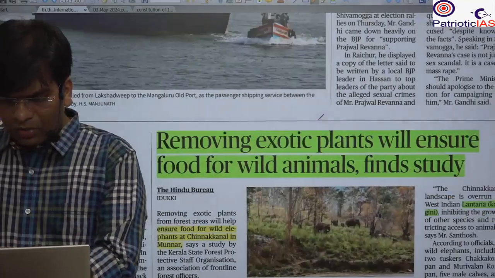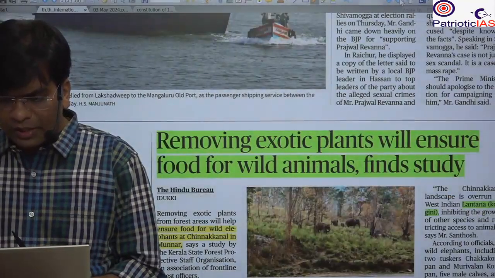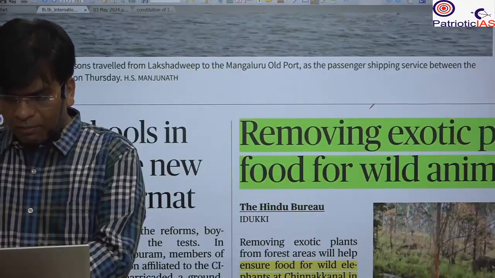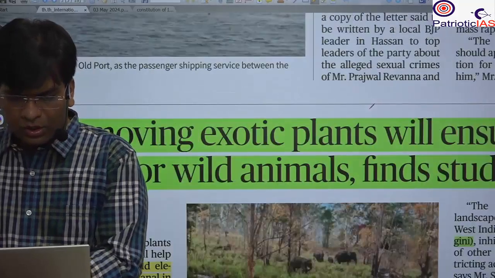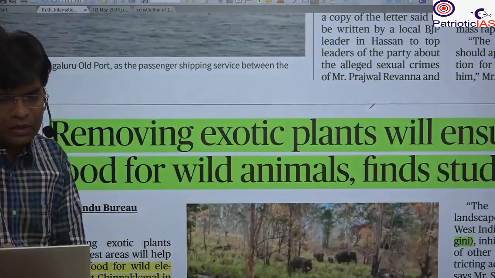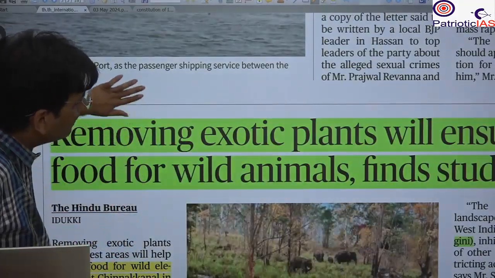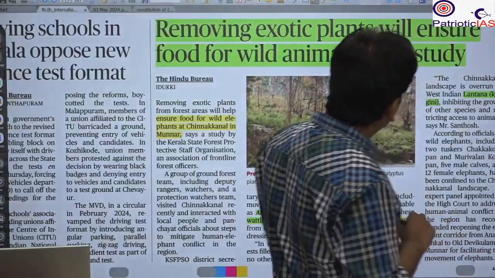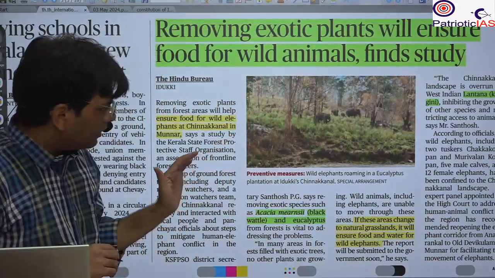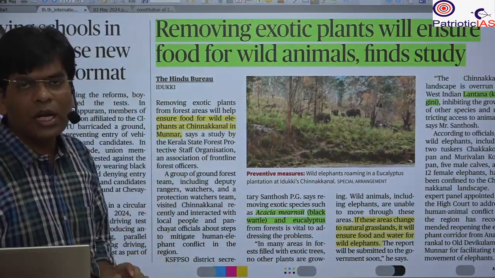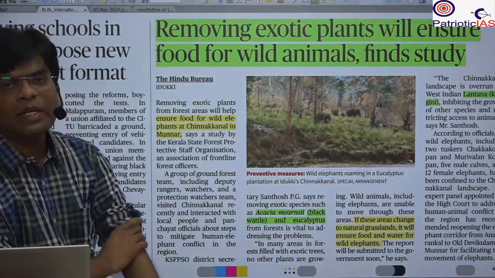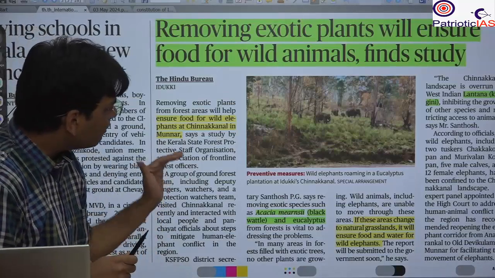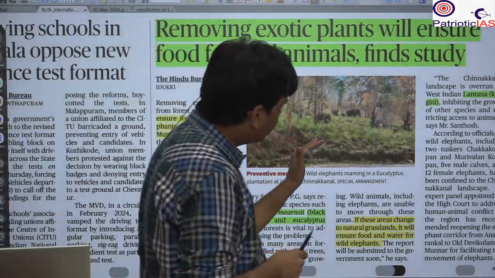Next news that we are going to cover is: removing exotic plants will ensure food for the wild animals. A study finds that there is already animal and human conflict going on, and we have seen many cases from Kerala. Here a study finds that when we replace the